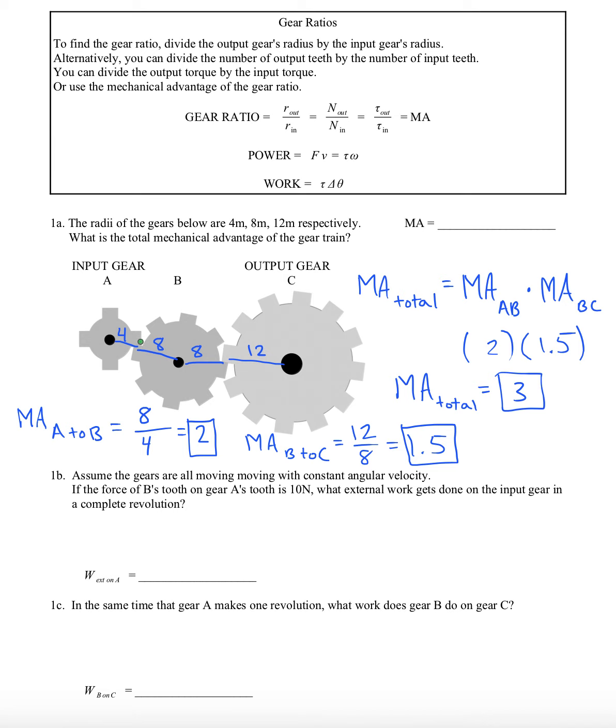So gear B can push upward on gear A. And by Newton's third law, gear A can push downward on gear B's tooth. The givens say that this is a 10 Newton force. And so by Newton's third law, this has to also be a 10 Newton force. So gear A is pushing on gear B with 10 newtons. Gear B is pushing back on A with 10 newtons.